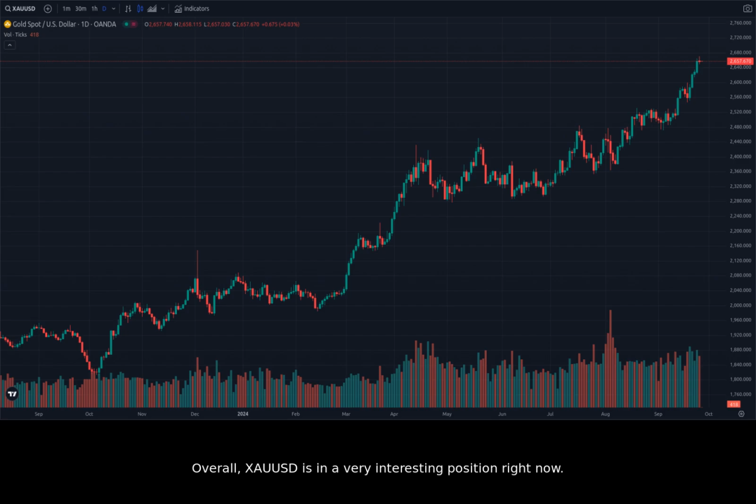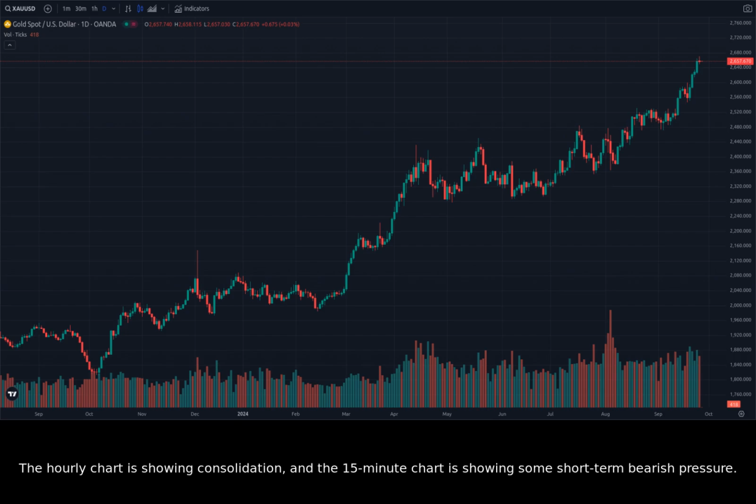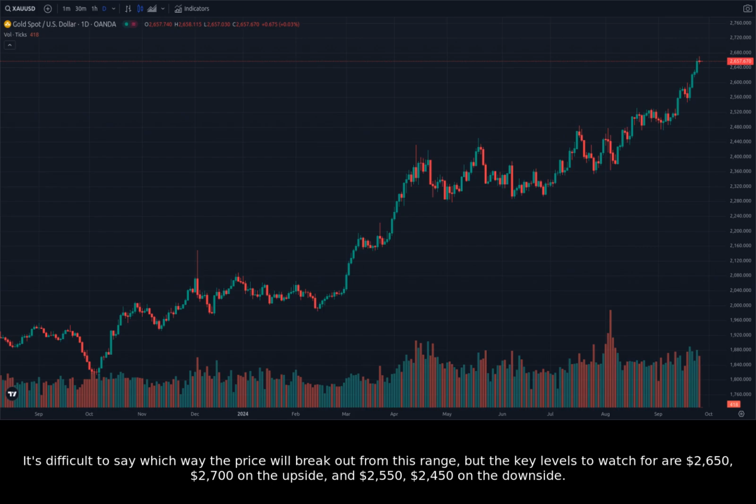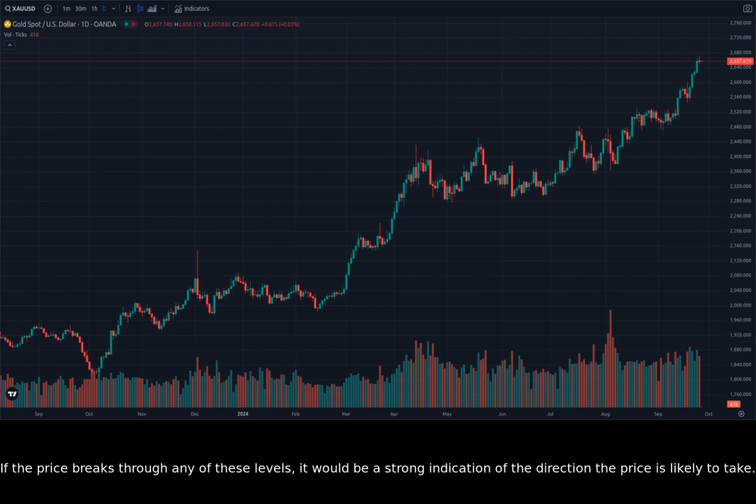Overall, XAUUSD is in a very interesting position right now. The news is bullish and the daily chart is showing a strong bullish momentum, but the price is overbought. The hourly chart is showing consolidation, and the 15-minute chart is showing some short-term bearish pressure. It's difficult to say which way the price will break out from this range, but the key levels to watch for are $2,650, $2,700 on the upside, and $2,550, $2,450 on the downside. If the price breaks through any of these levels, it would be a strong indication of the direction the price is likely to take.